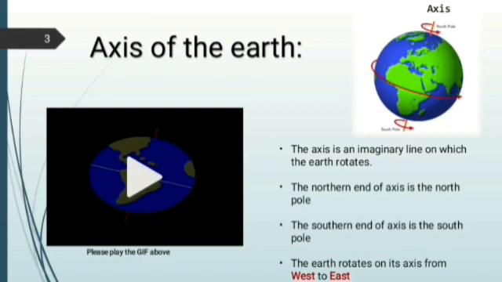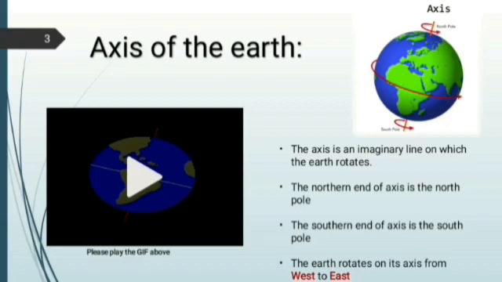You can look at the slide, children. Imaginary line that is drawn from north to south is known as axis. This axis is tilted by 23.5 degree from the vertical. This is because our earth is actually tilted in this way.